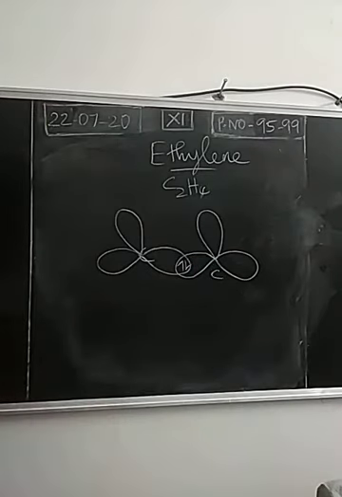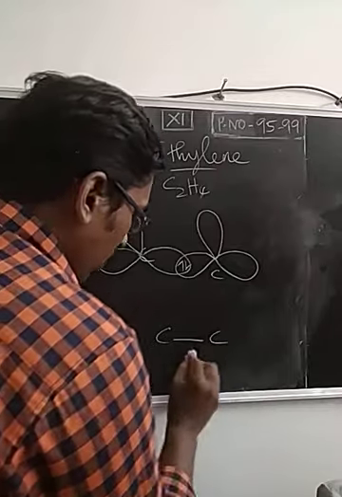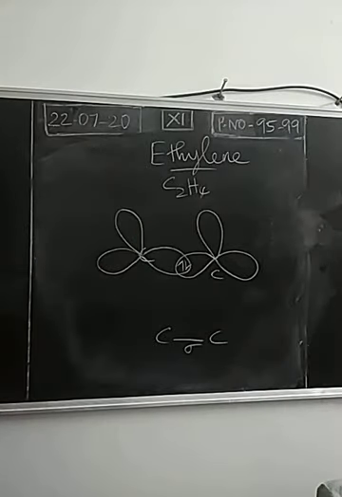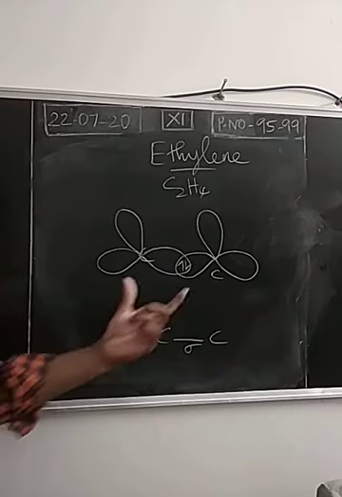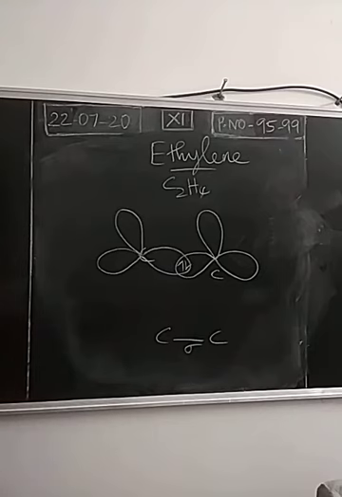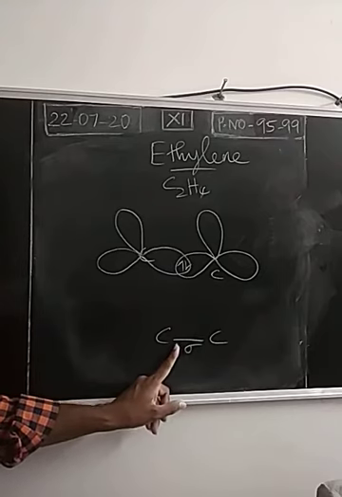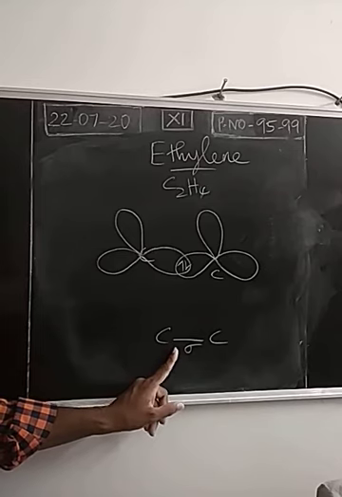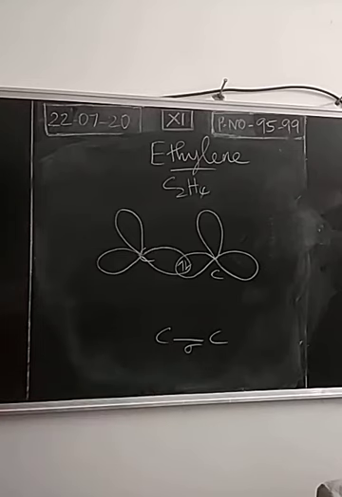So they are making a sigma type of covalent bond. Due to mutual overlapping between the sp2 hybridized orbitals of both the carbon atoms, the overlapping is head-on, or axial, or linear overlapping. So this produces a sigma type of covalent bond.